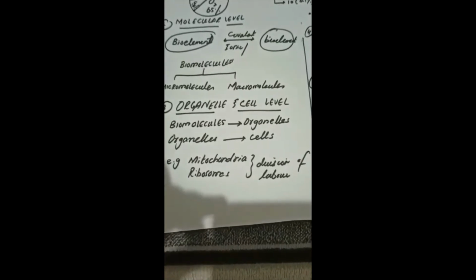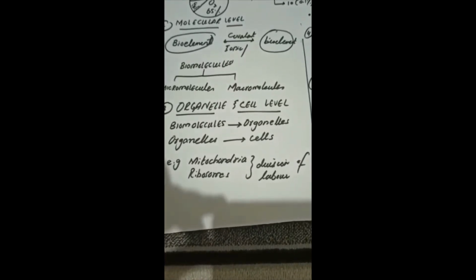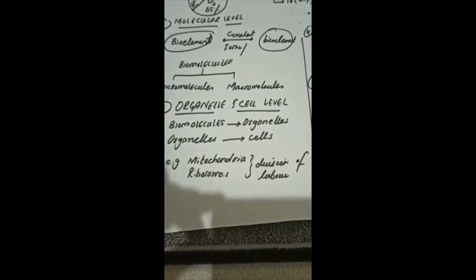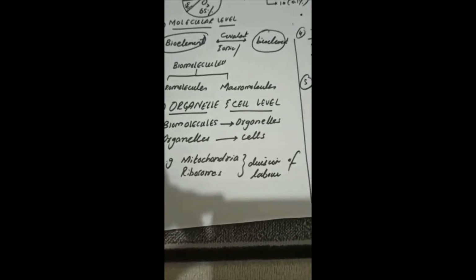Next is the organelle and cell level. Biomolecules assemble together to form organelles, while organelles assemble together to form cells. Each organelle has a specific function. For example, mitochondria are specialized for cellular respiration. Ribosomes are specialized for protein synthesis. So there exists a division of labor in different organisms.